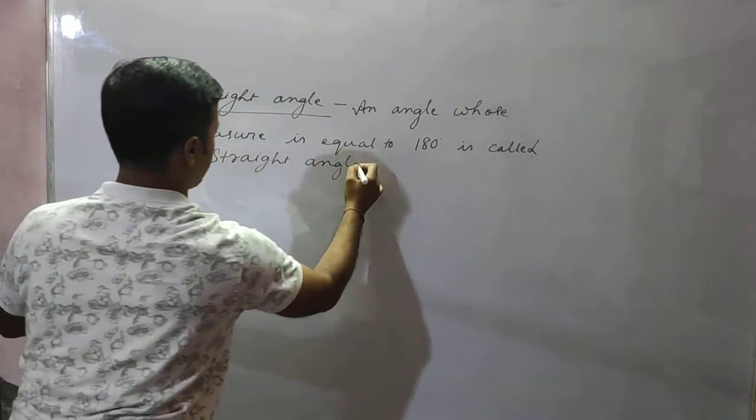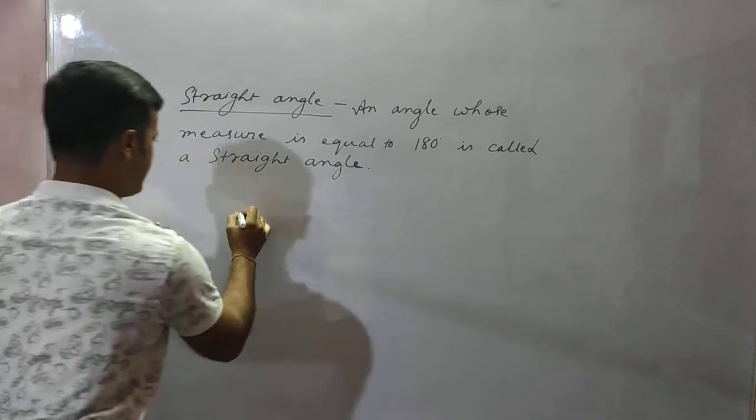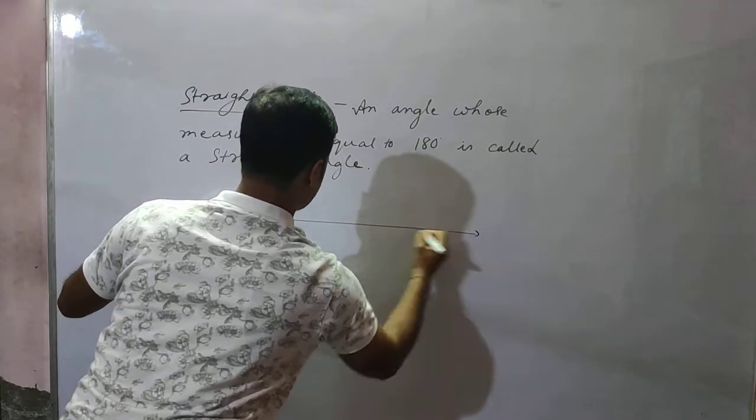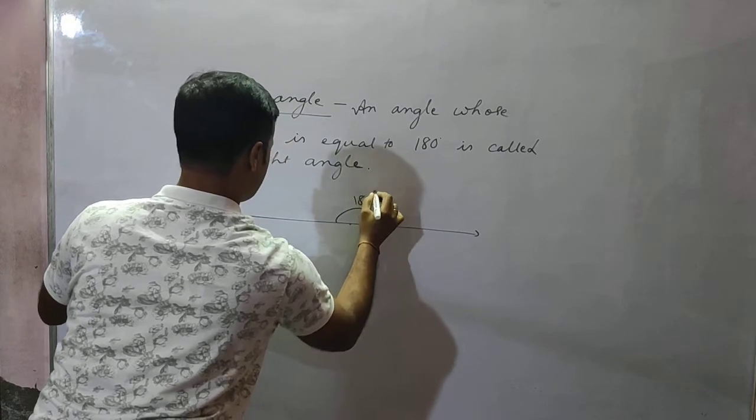Straight angle. So an angle whose measure is equal to 180 degree.